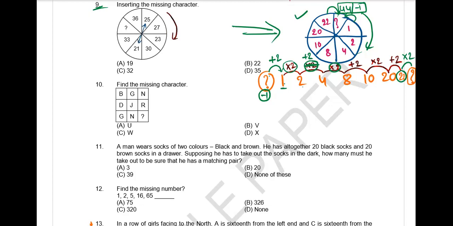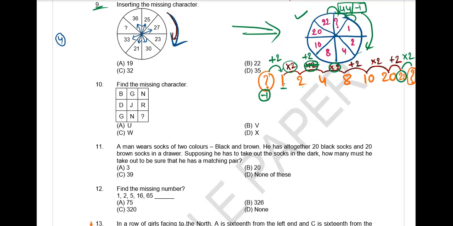What is the relation here? What is the difference? Sir, I got the logic, but my answer isn't matching. Okay, let us verify. What is the difference here, 25 and 21? No, sir, it's matching. I started from 27. The difference is 3, and then 30 to 33, it's also 3. From 21 to 23, it's 2. So the first number should be 19 or 27. It's 19 because 27 isn't in the option. Okay, you followed this one, right?